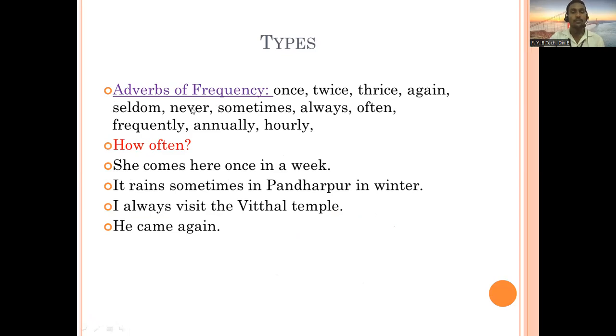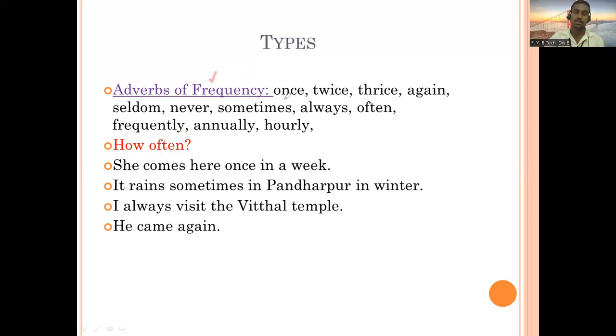So adverbs of frequency. From frequency, we understand how many times a particular action is done. एखादी क्रिया ही किती वेळा होते किंवा केली जाते त्याच्यावरती adverbs of frequency we define. So if you ask a question with how often, you'll get an answer, and that answer will be an adverb of frequency.